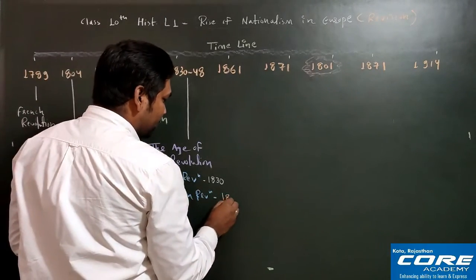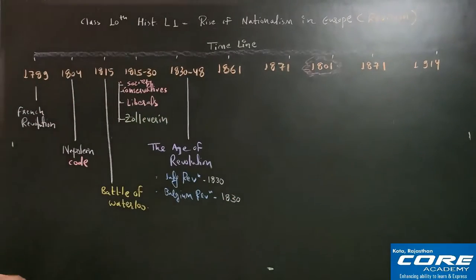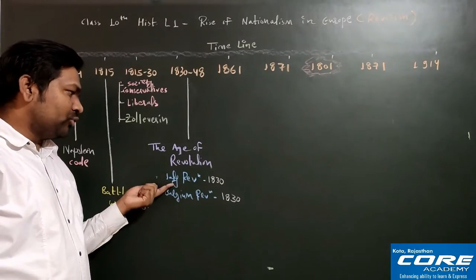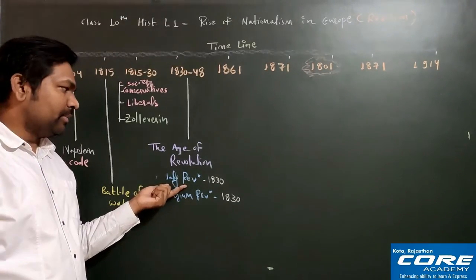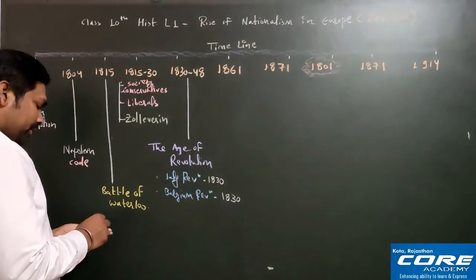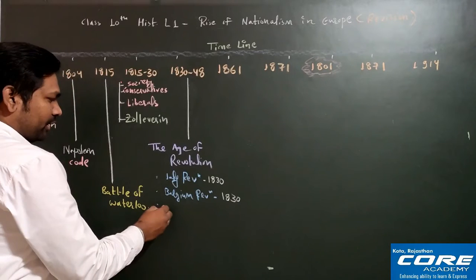Remember, if you see the world map, and within the world map if you see the European map, right? Just on top of France we have Belgium, and this July Revolution took place in France. Remember, which country? July Revolution, France. Okay. After that, we have the next very important, that is the Greek War of Independence.